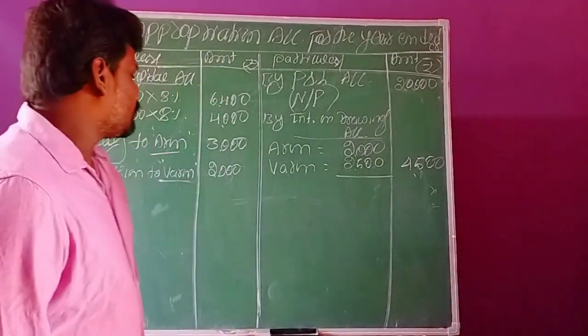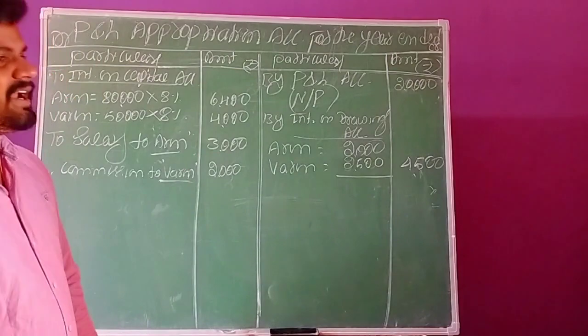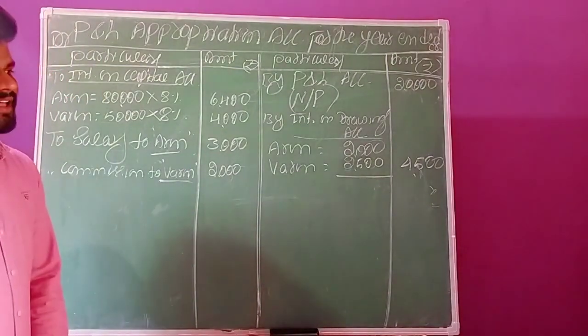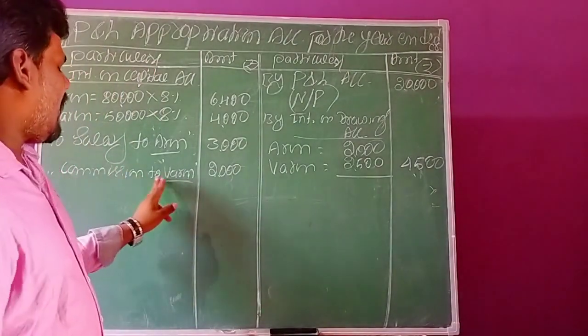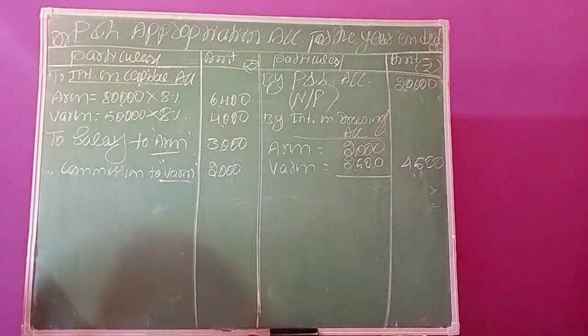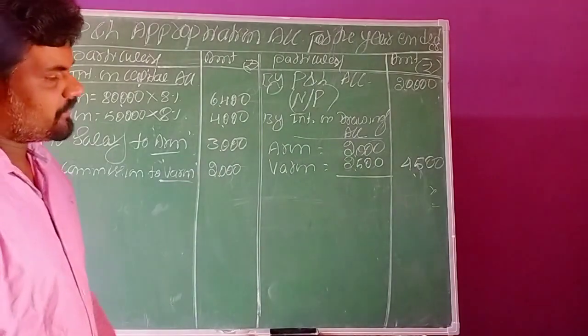So we directly record 2000 in the amount column: commission to Varun, rupees 2000.